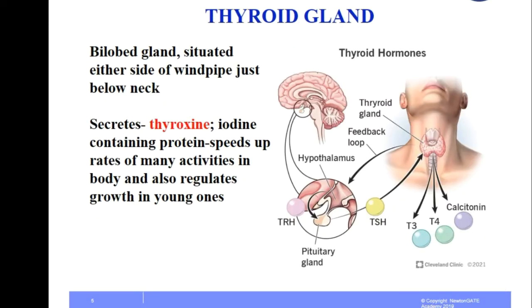As per the syllabus of ICSE class 8, we will discuss some important endocrine glands. At first we will discuss the thyroid gland. The thyroid gland is situated below the neck. This is a bilobed gland situated on either side of the windpipe just below the neck. Here is a diagram that represents where the thyroid gland is. The thyroid gland secretes the thyroxine hormone, which is an iodine containing protein. It speeds up the rates of many activities in the body and also regulates growth in young ones.